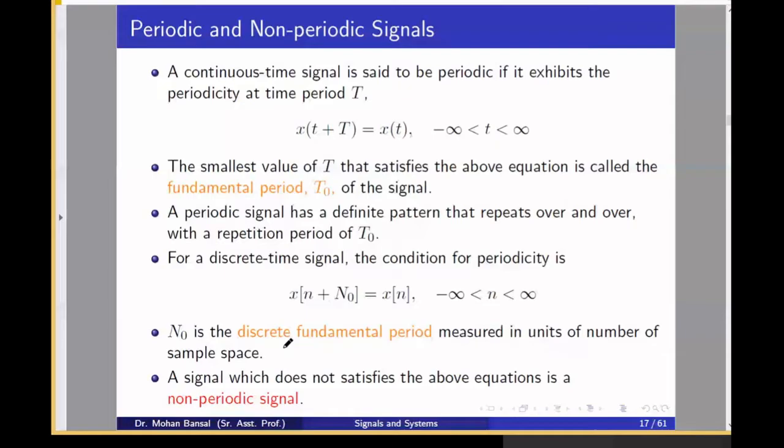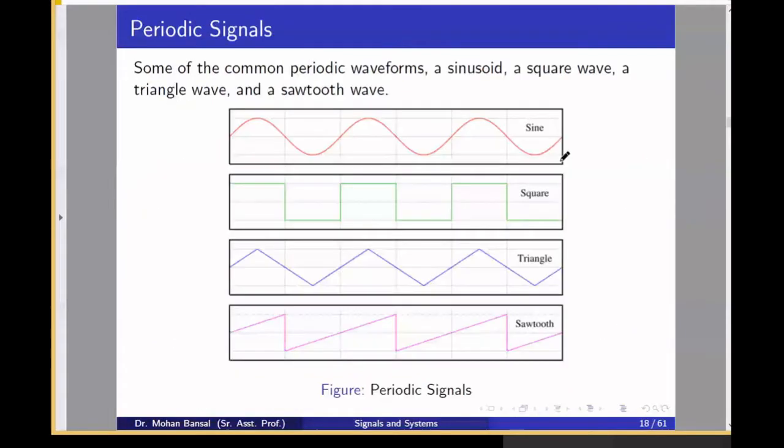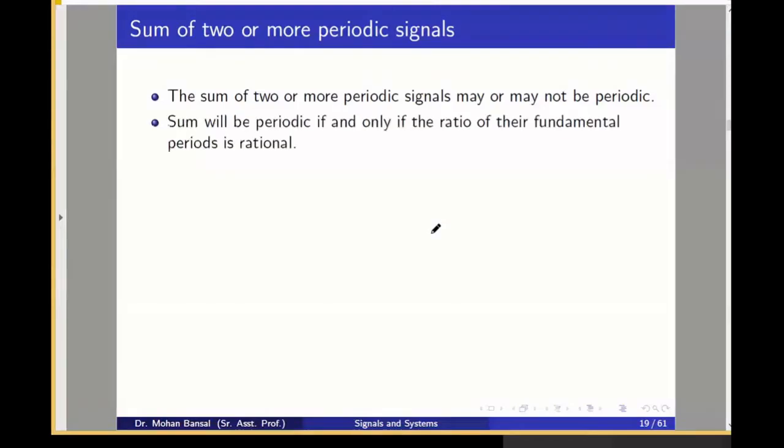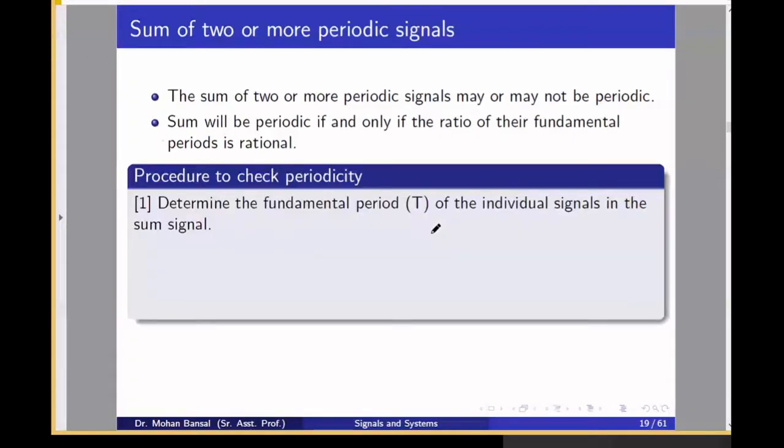A signal which does not satisfy the above equations is called a non-periodic signal. Okay, all these signals are periodic signals, because they are repeating after some period. The sum of two or more periodic signals may or may not be periodic. The sum will be periodic if and only if the ratio of their fundamental periods is rational.